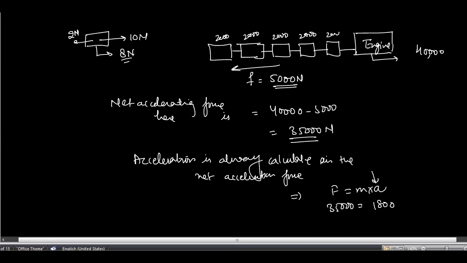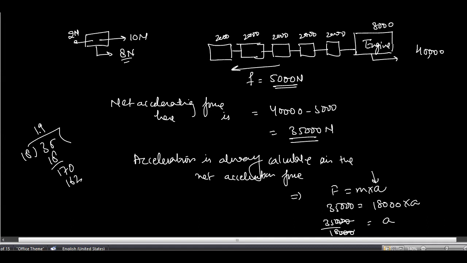Each wagon is of 2,000 and the engine is of 8,000. So the total will be 18,000. When you divide 35,000 by 18,000, the thousands will get cancelled out. And when 35 is divided by 18, 18 ones are 18, then you will get 17, and then 0, then 18 nines are 162, then 8, then 0, then 18 fours are